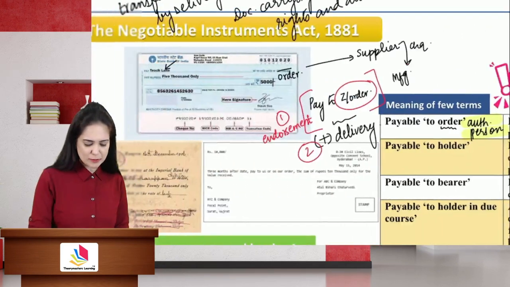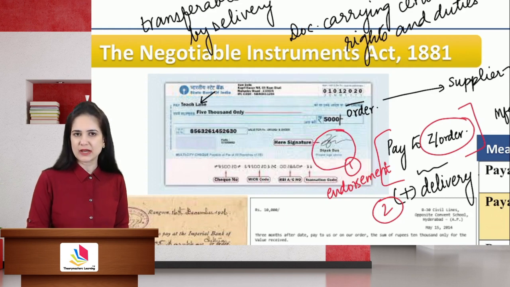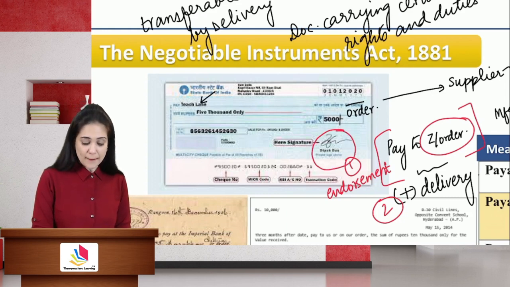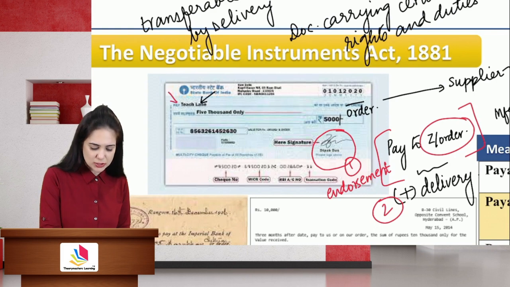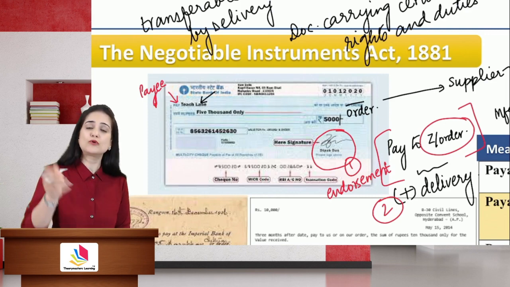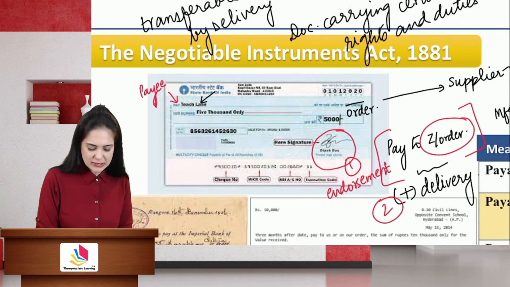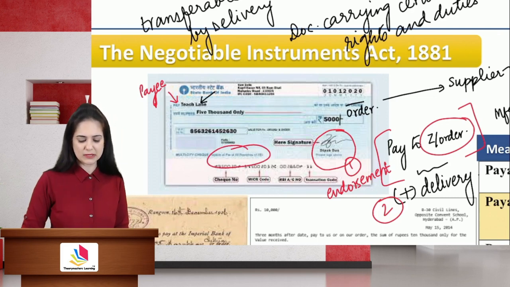If you see the pro forma of a check, the person who draws the check, the person who signs the check is known as the drawer. The person in whose favor the check is drawn is known as the payee. Payee is the receiver of benefit. The person on whom the check is drawn, the one who makes payment, is known as the drawee. In this case, it is the bank, that is the State Bank of India.